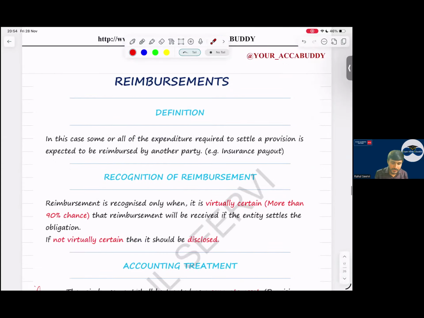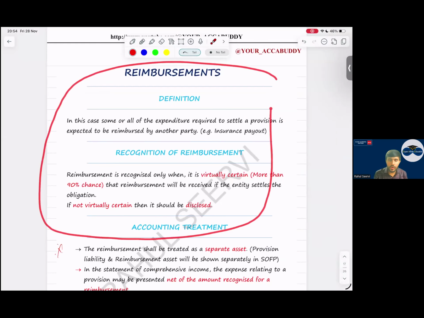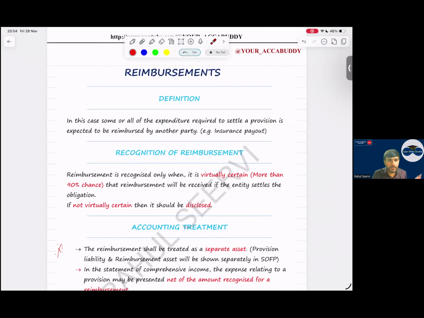Then coming to reimbursement. What will happen in reimbursement? I am working for a company, let's take Deloitte. When I'm traveling to the client place, I am paying from my pocket, and Deloitte has mentioned that we will reimburse this. So when I spend this 1,000 rupees to travel to the client place, can I say it is virtually certain that I'll receive this money? Because Deloitte has mentioned that if it relates to client place travel, we'll give you. So whenever reimbursement is there, can we recognize it as an asset? Yes. If it is virtually certain that you will receive, recognize this as an asset.